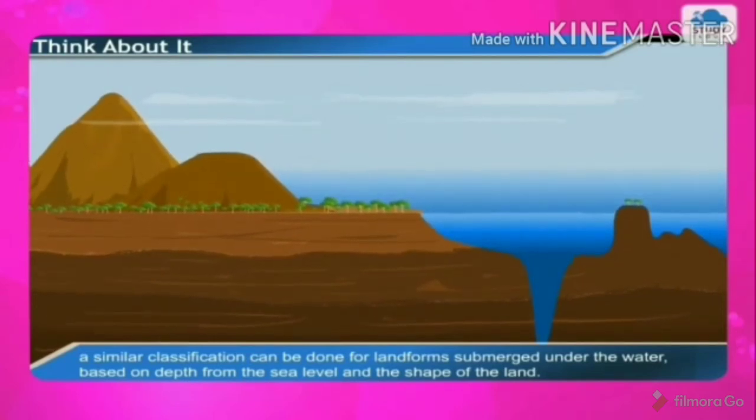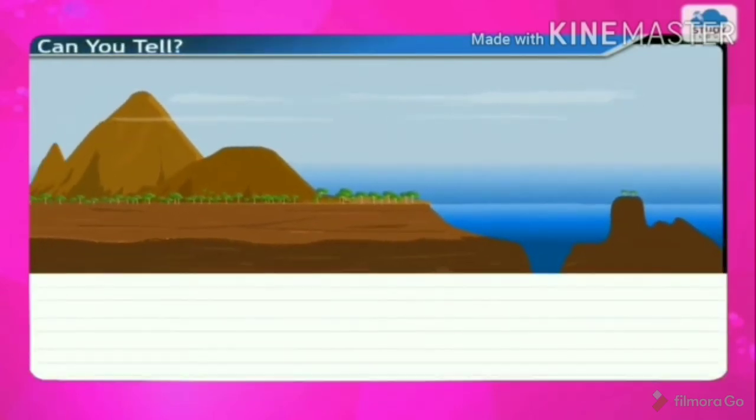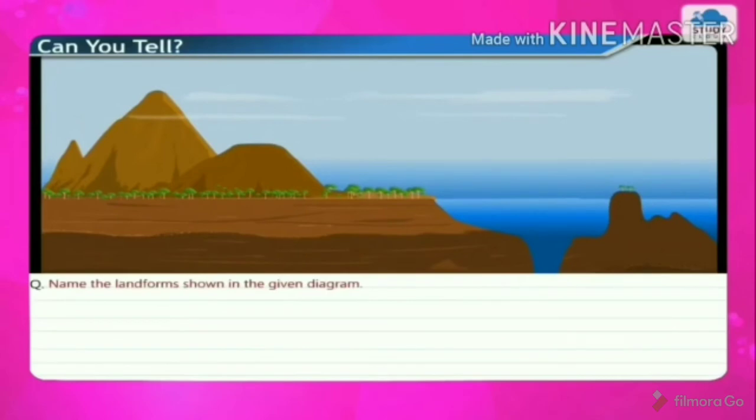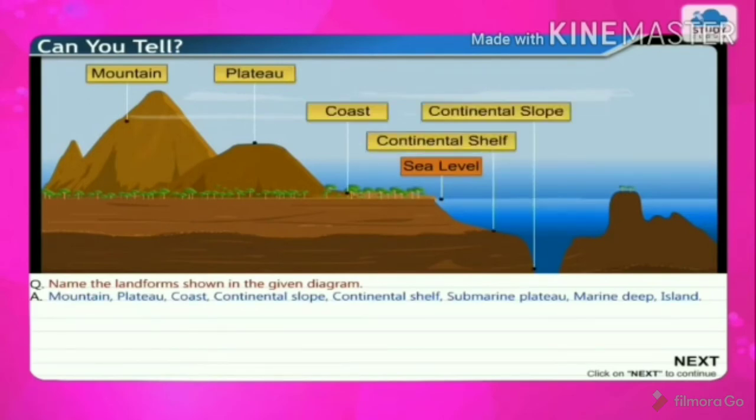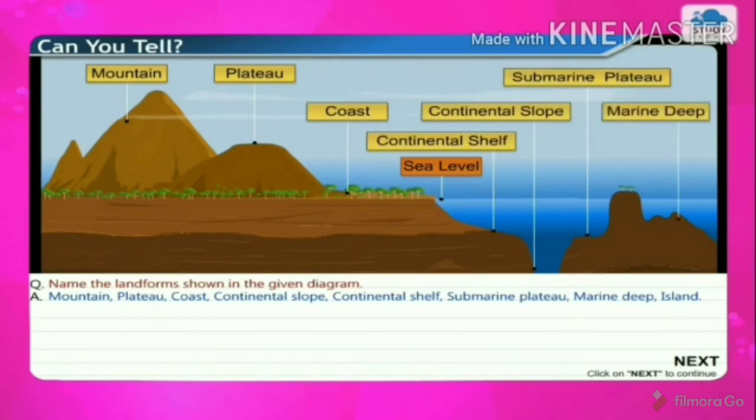Now try to name the landforms shown in figure 4.1. As I told you, first one is mountain, second one is plateau, then coastal plain, continental slope, marine trench, abyssal plain, then marine island, mid-oceanic submerged hills.